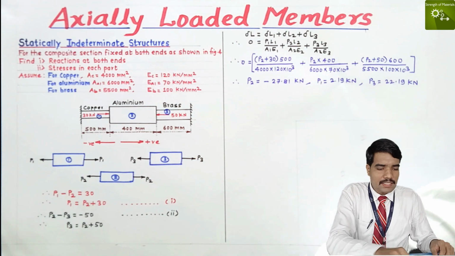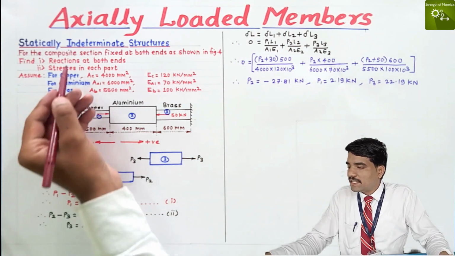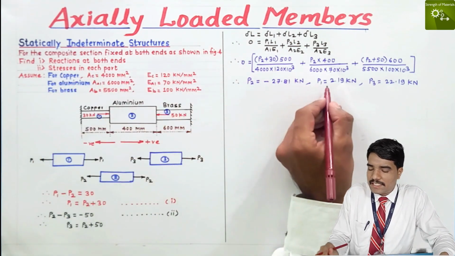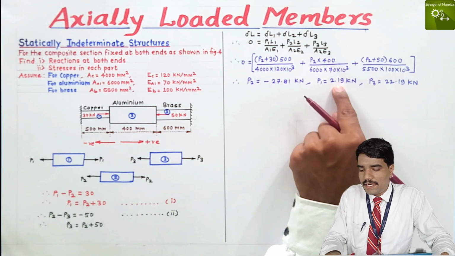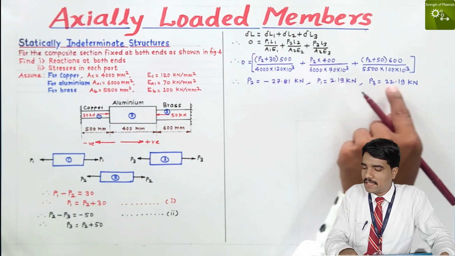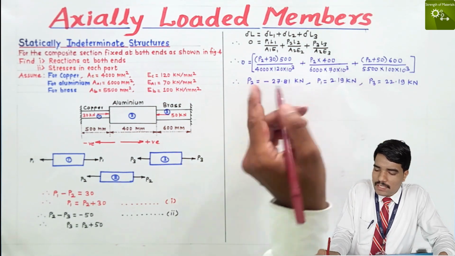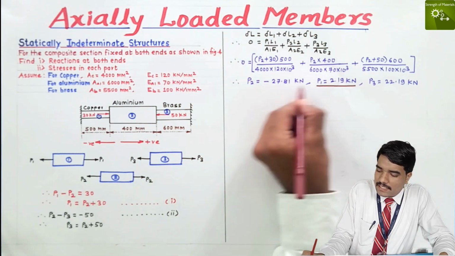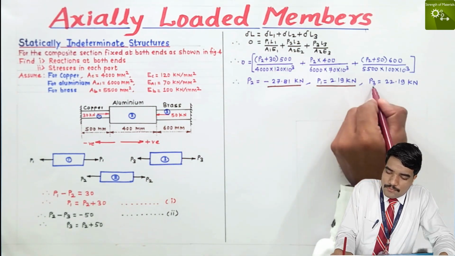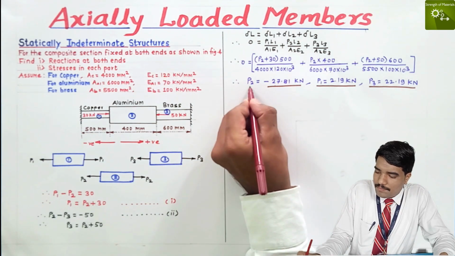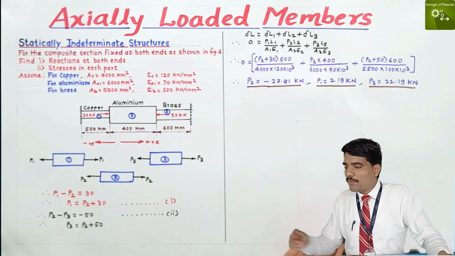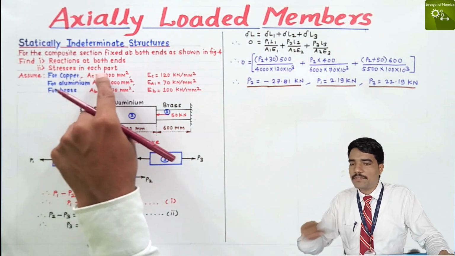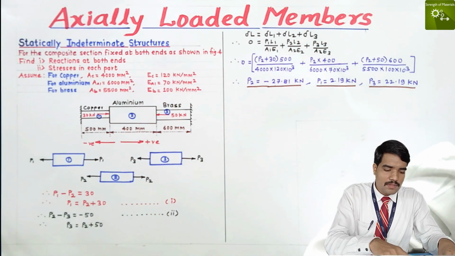We got the reactions at the ends: the left end reaction is P1 and the right end reaction is P3. So we got the values of P1, P2 and P3.